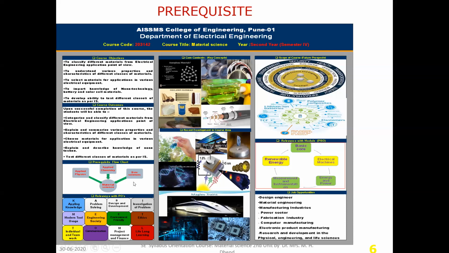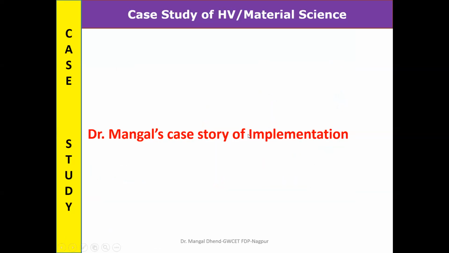So course objective, course outcome, then prerequisite, what fundamental basic knowledge it requires, and the mapping between POs, which PO I am going to focus on, because I will plan it and students must know what PO I have focused on and up to what strength. Then what is the subject importance, what advancement has taken place, what research and job opportunities are there in this subject, and relevance with the module. Module means PSO. So they must know the relevance of this subject with PSO, PO, everything. This is required to tell students.